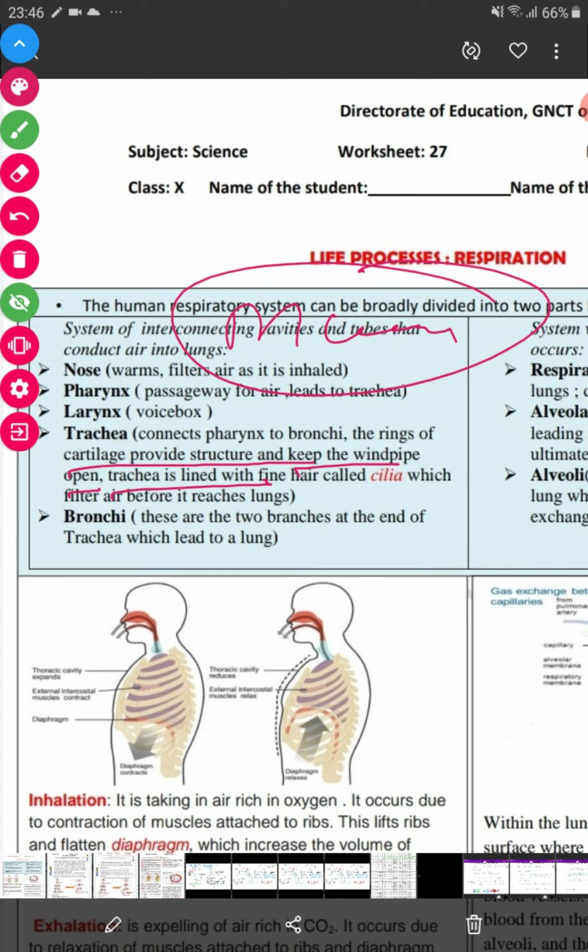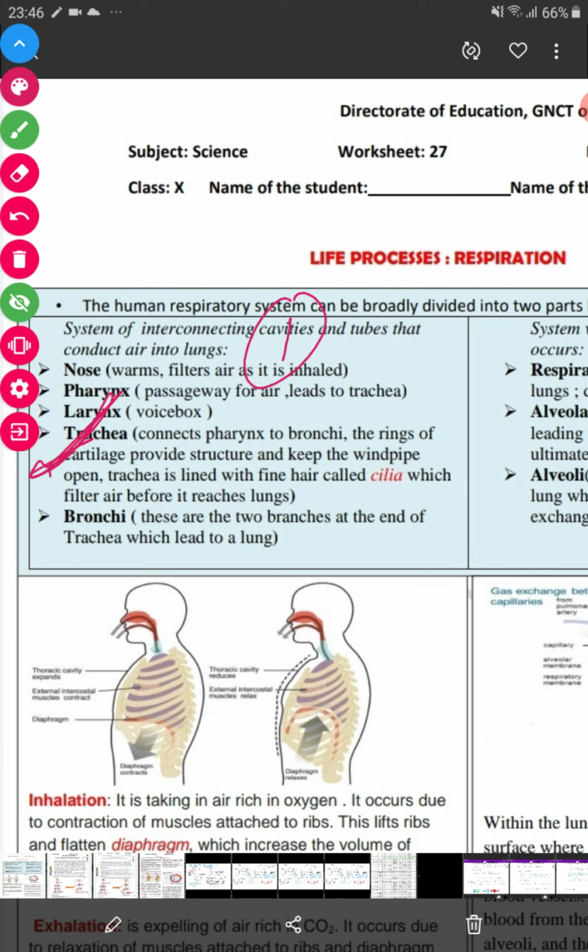Mucus mainly, and hairs called cilia, help in trapping microorganisms and filter the air before it reaches the lungs. So the trachea has a very important role because the rings of cartilage provide strength, so that even with less amount of air, it should not collapse at all.